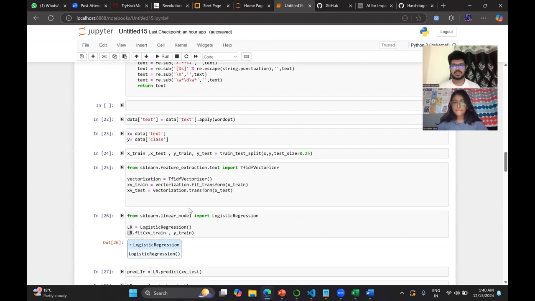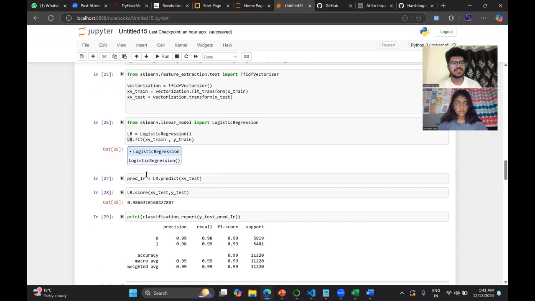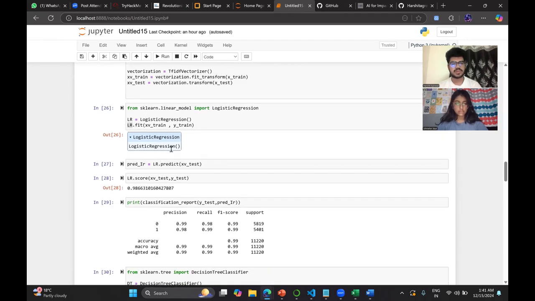Now you need to go for data modeling and data fitting. For data modeling, you need to transform the data with the regular fit operation into X-train and X-test, so you get training and testing data for fitting to this model. We have imported the logistic regression method, and we fit the XV train and Y train into the model.